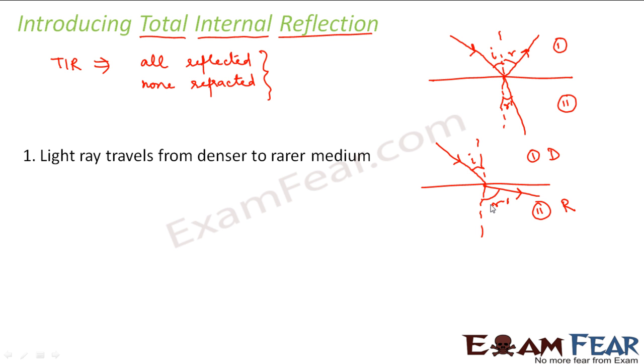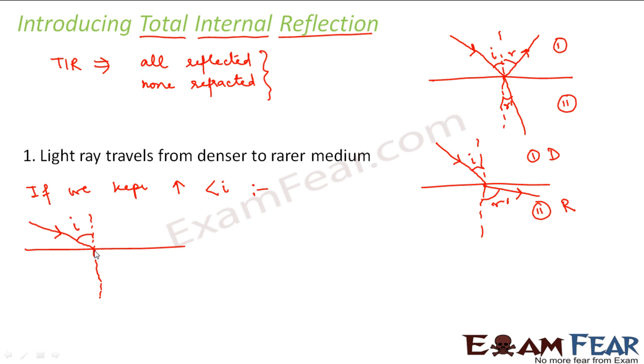Now, what did I say? I said total internal reflection will take place only when there is no refraction at all. The entire thing should get reflected. So when will that happen? If we keep increasing the angle of incidence, what will happen? Let us suppose I increase this angle of incidence. Say this is the normal. Now I have increased the angle of incidence, so this angle has increased now.